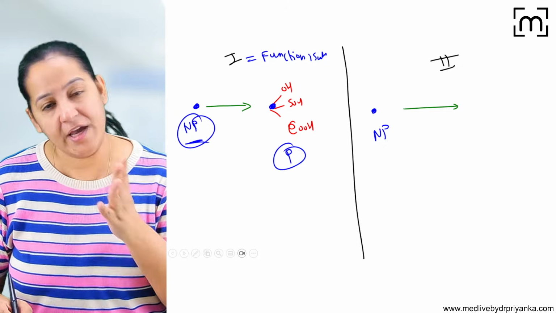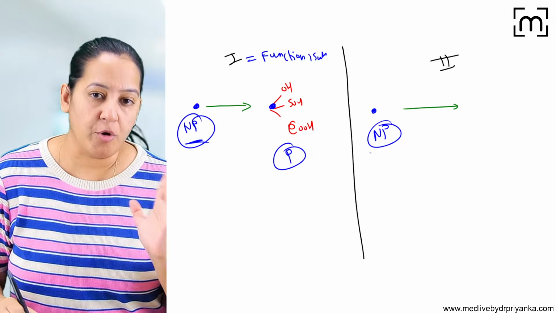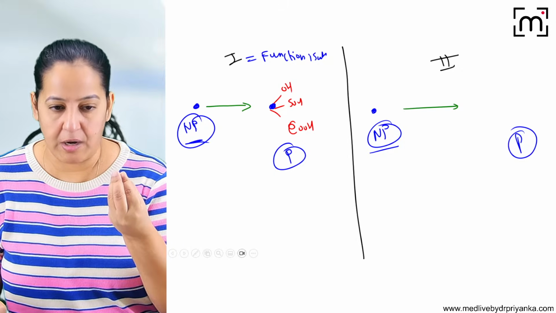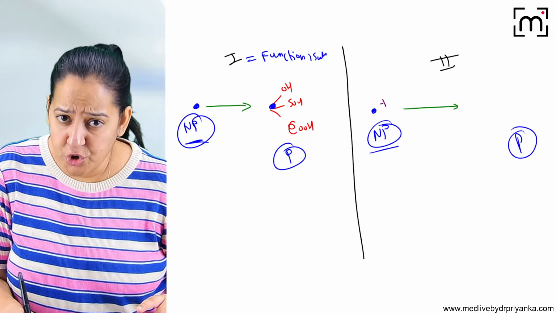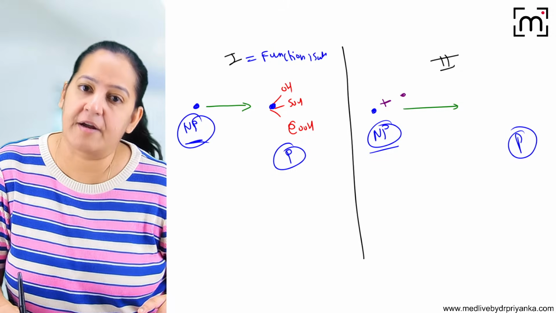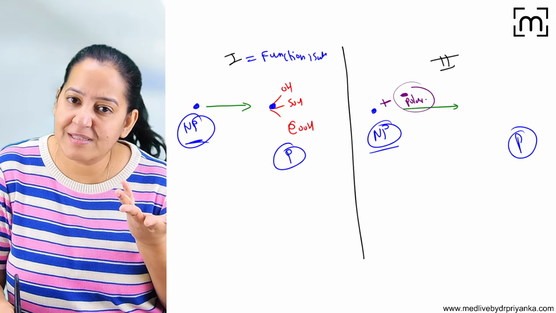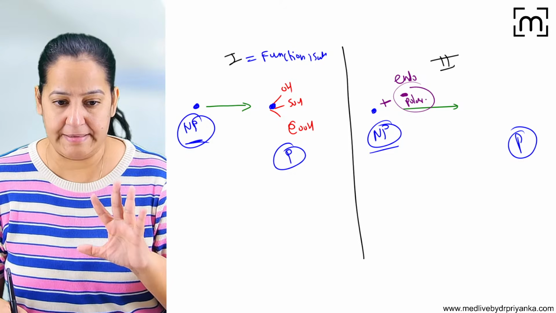In phase 2, what do we do? Here also, I want to convert non-polar to polar. The ultimate purpose is the same. But how do I do so? Here, I'm not exposing the functional group. I will conjugate this drug with another compound. This compound is polar. You will ask, where am I bringing this compound from? It is an endogenous compound already present in the human body. It is already polar.